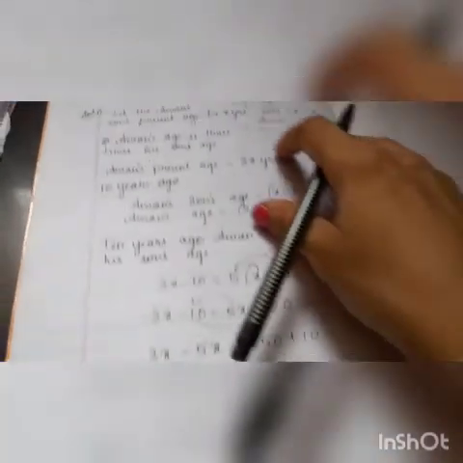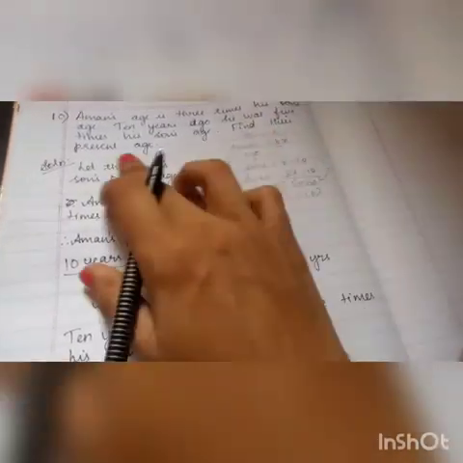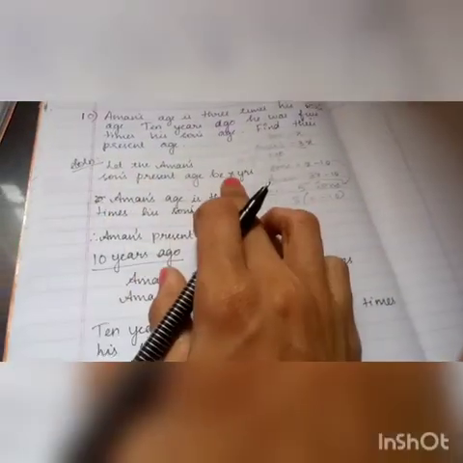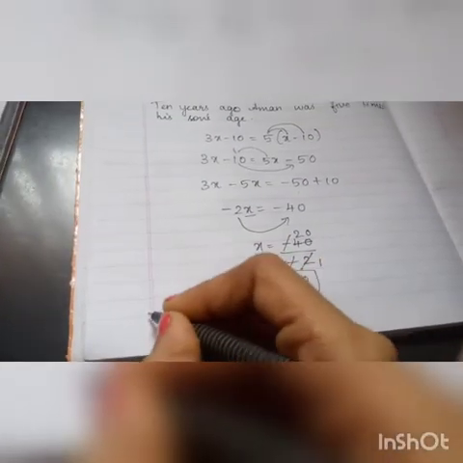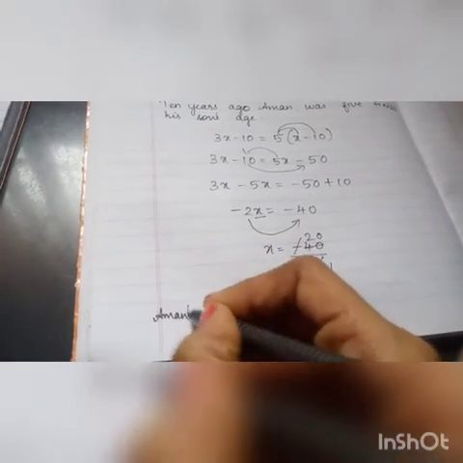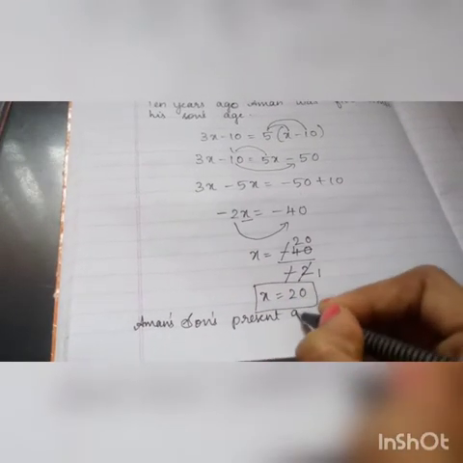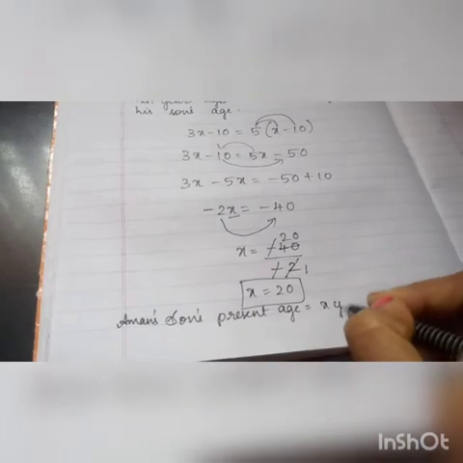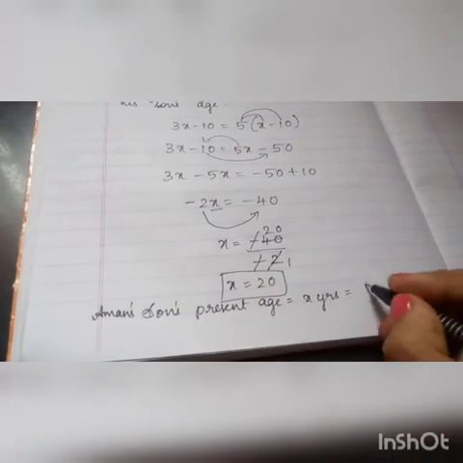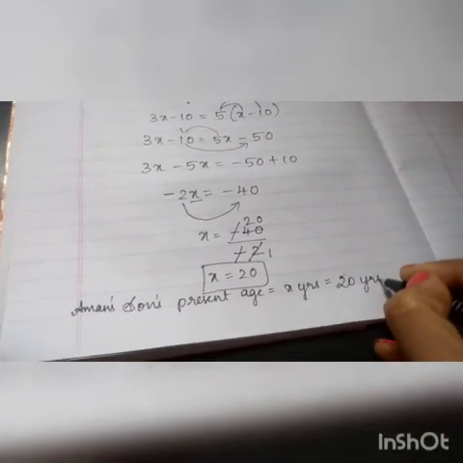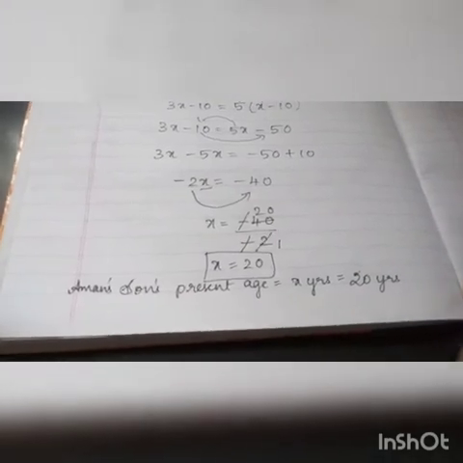Actually, what we have to find is their present ages. What is the son's present age? X years. What is the x value now? 20. So what is the son's age now? Son is 20 years old. Okay. Next.